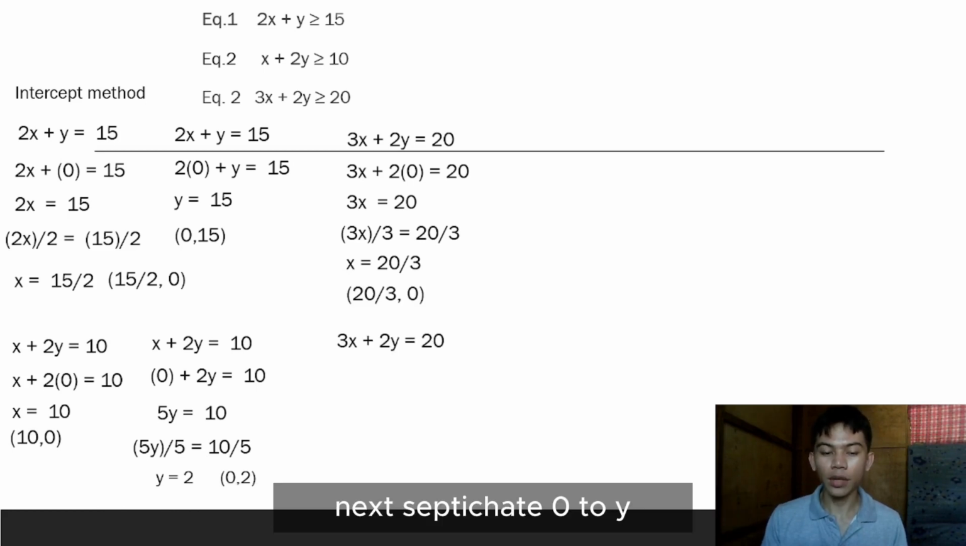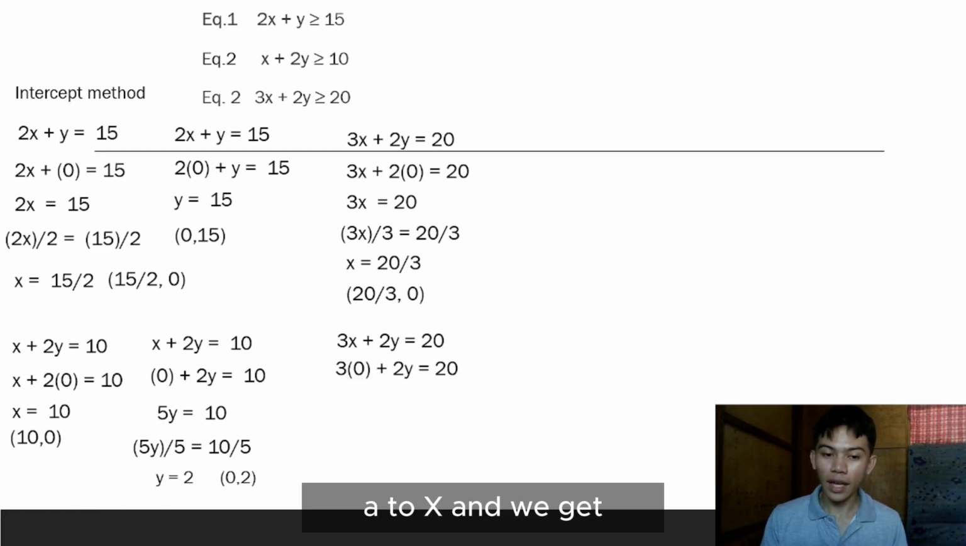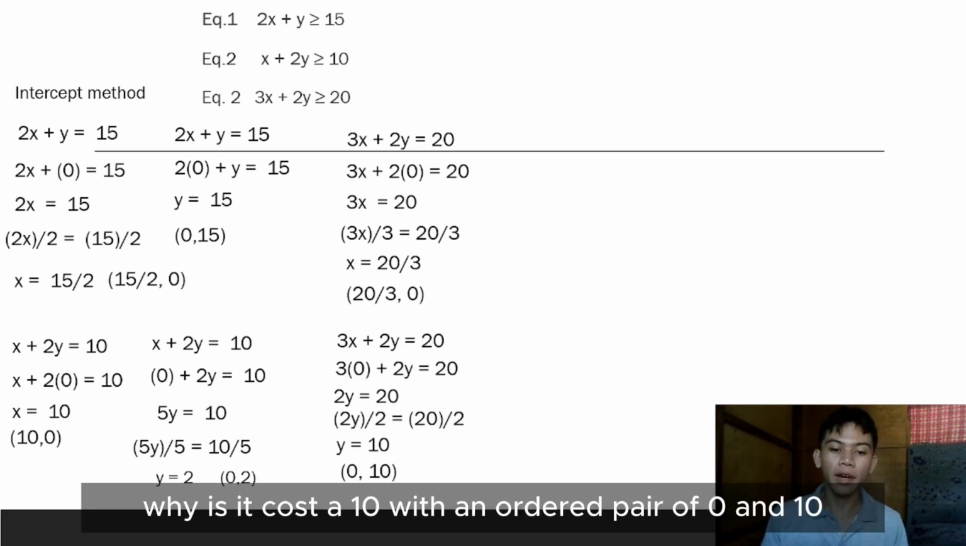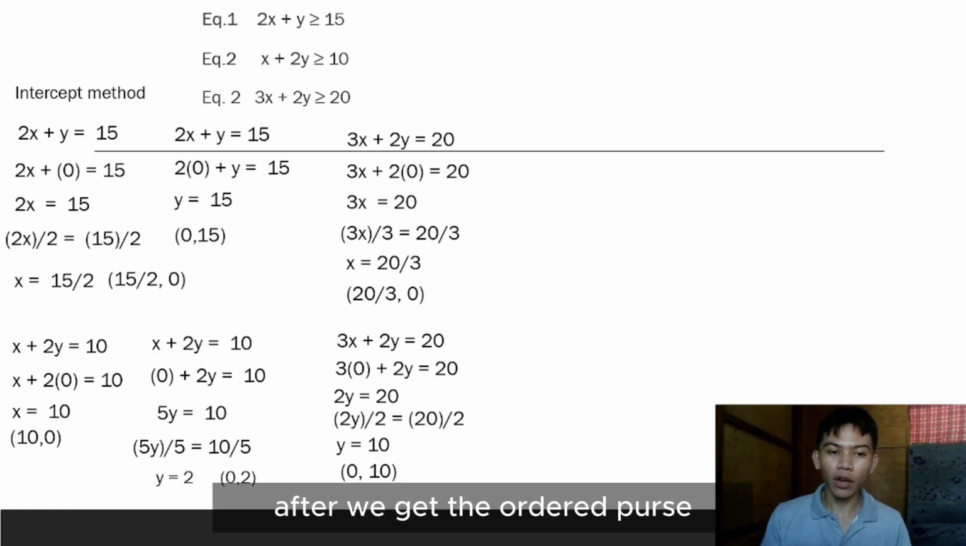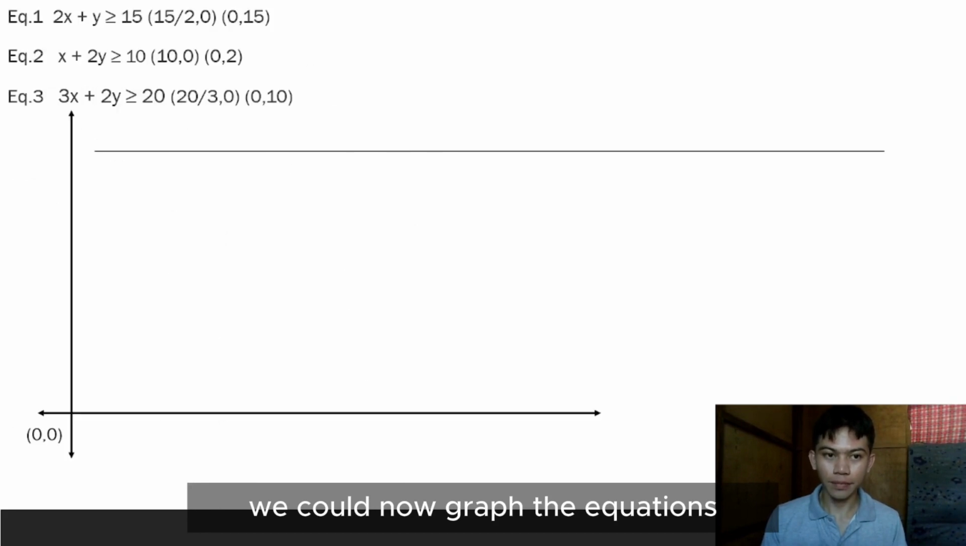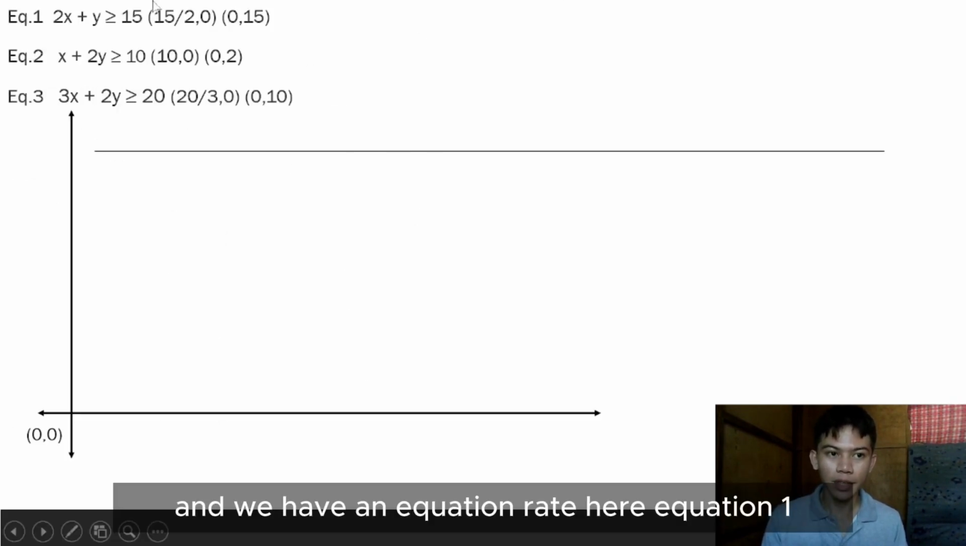Next, substitute 0 to x, and we get y equals 10 with an ordered pair of (0, 10). After we get the ordered pairs, we can now graph the equations. We have equation 1, equation 2, and equation 3 with corresponding ordered pairs.